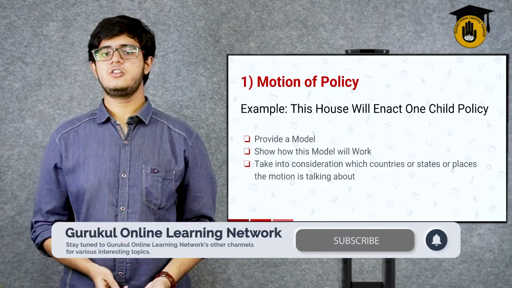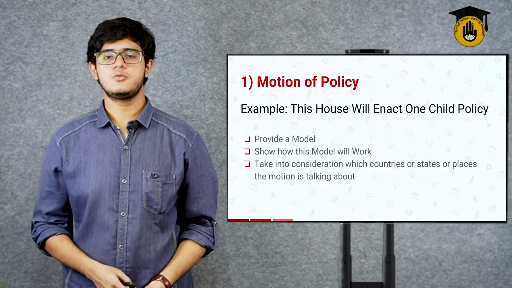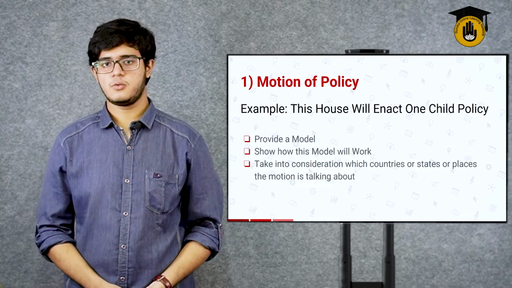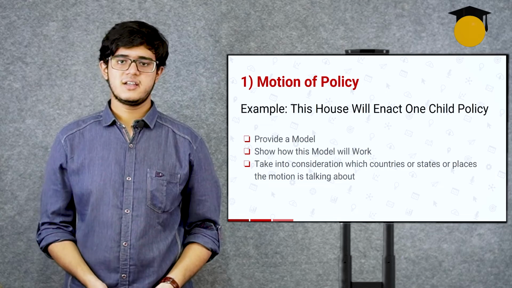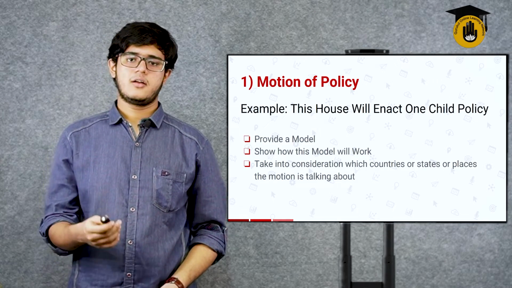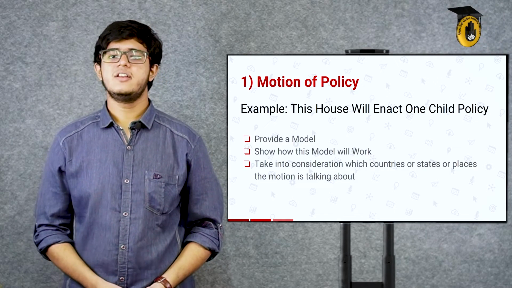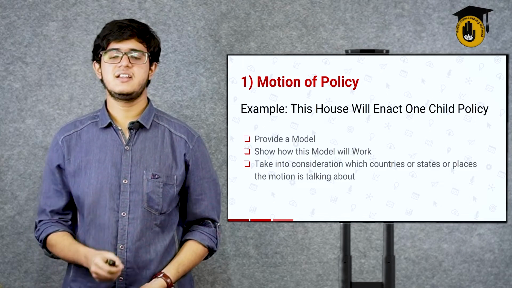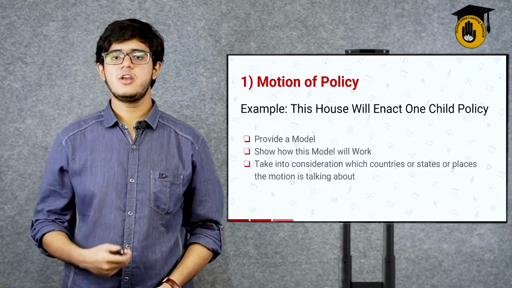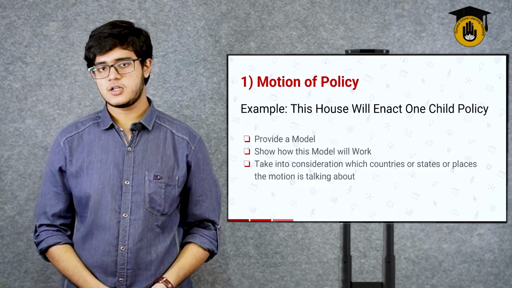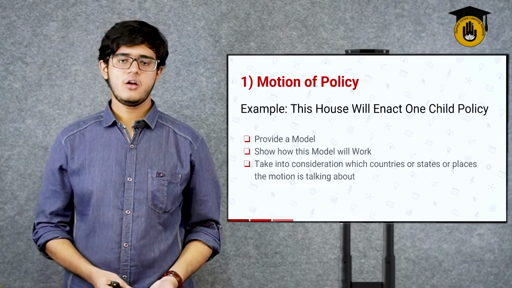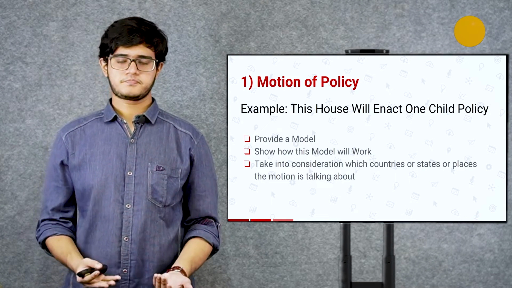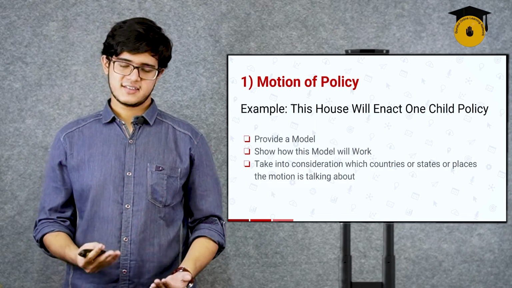Again, you don't need to be as thorough as to provide a budget for what you're going to be doing, but you need to provide a model of how this will work. For example, you could say that we will start out testing this in a small region of Bangladesh, and then we will expand further, seeing the progress in that particular region. Depending on this, we will then enact it in the whole country.